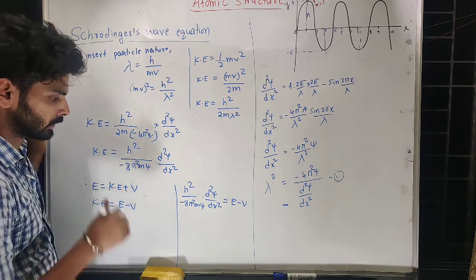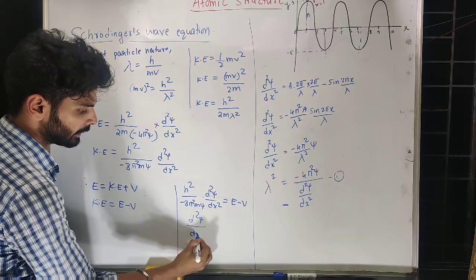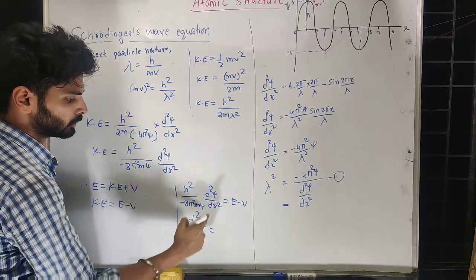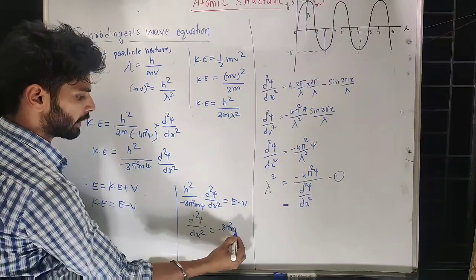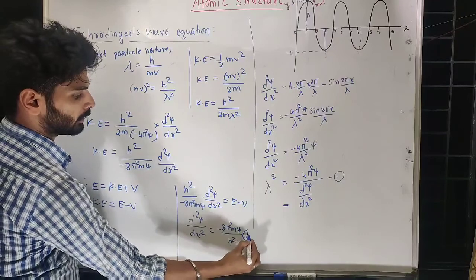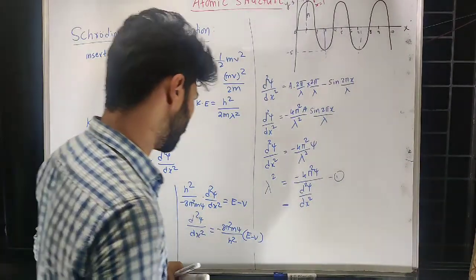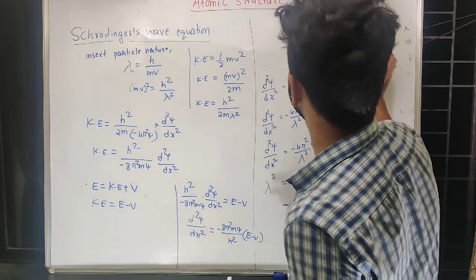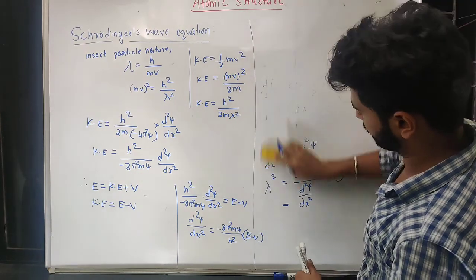So let me take this there. d square psi upon dx square is equal to minus 8 pi square m psi divided by h square into E minus V. So if I differentiate this, that means partial differentiation with respect to all the three axes.